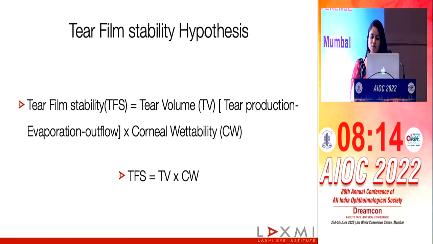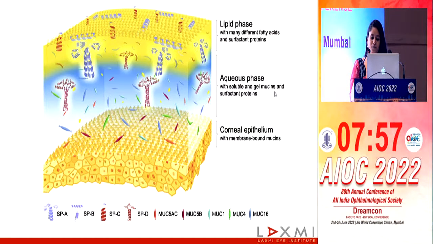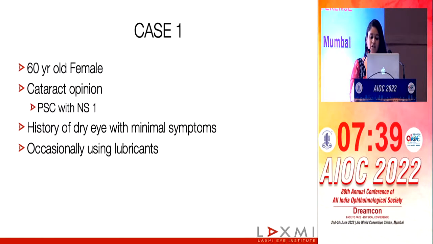I recently came across this hypothesis which helps us to categorize dry eye better. The tear film stability is equal to the tear volume, which is in turn determined by the tear production by the lacrimal glands, the evaporation that occurs, and the outflow from the lacrimal apparatus, multiplied by the corneal wettability. Now, this corneal wettability is dependent on the optimal functioning of the mucin hydrogel layer in the tear film, and that's something worth looking at in the future. So dry eye will then either be because of aqueous deficiency, or evaporative, or mucin deficiency, which is causing the decreased wettability.